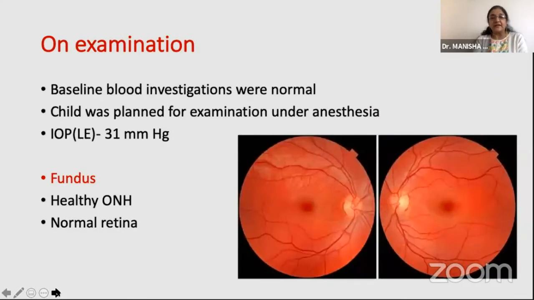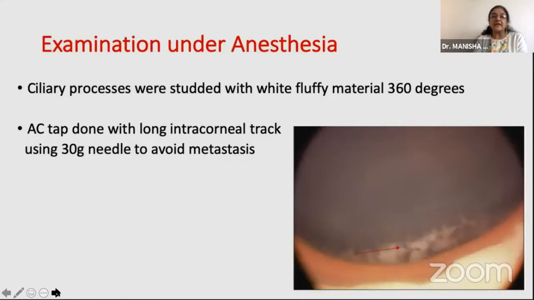This is the fundus; you see, it's absolutely normal. The baseline blood investigations were all normal. The IOPs were still high, even though the child was already on 2 anti-glaucoma medications. So we went ahead and planned an examination under anesthesia, and the ciliary processes were found to be studded 360 degrees with this fluffy white material.